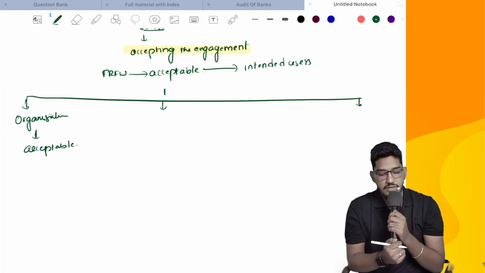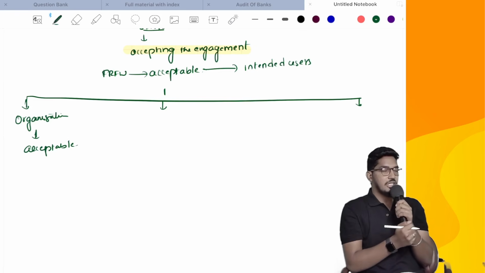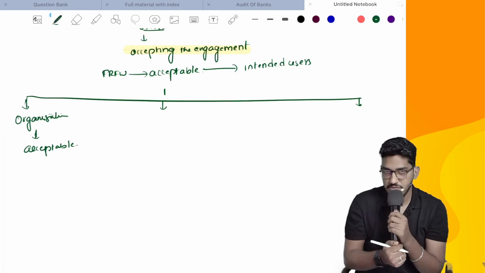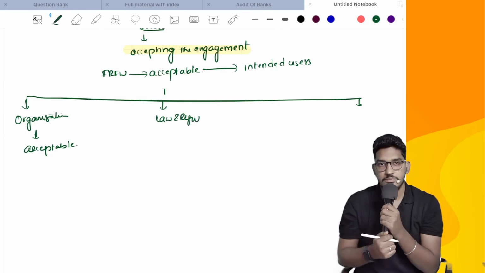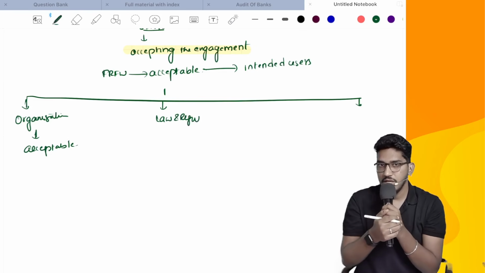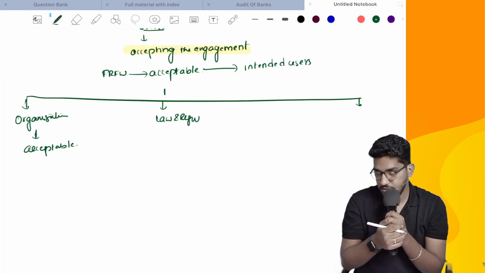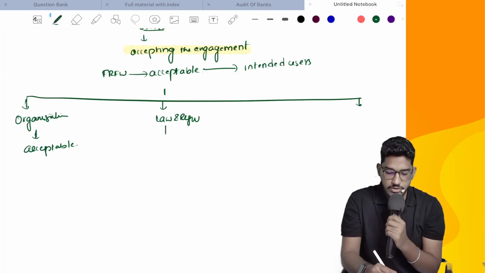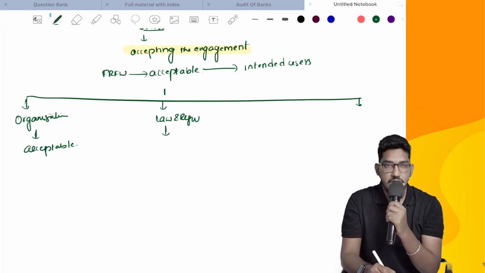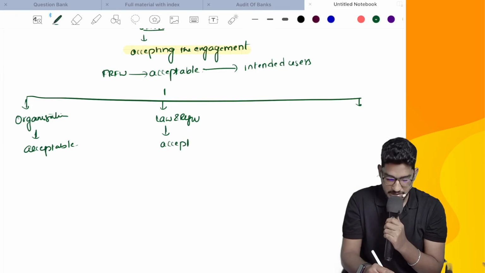Sometimes the applicable financial reporting framework which is used in the preparation of special purpose financial statements might be given by some law or regulation. Like the RERA example I have told. In the RERA Act itself, they have told how to prepare the financial statements. That means the financial reporting framework itself is there in RERA. Then also will you deem it as acceptable or will you question it? Then also we will deem it as acceptable.